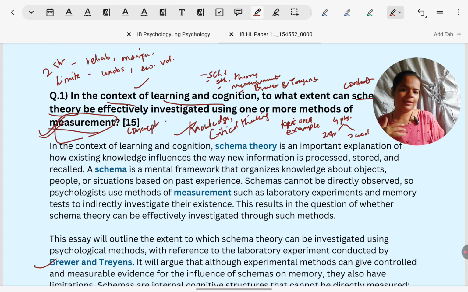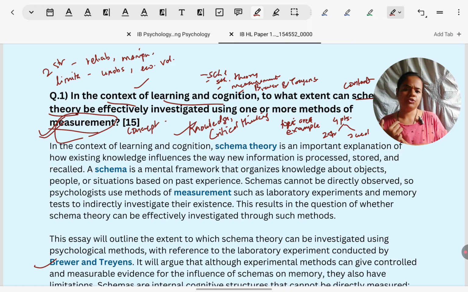Because first, you're not going to be doing it the first time in the paper. You're going to be practicing throughout the year. Second, I have to explain to you, so it takes me a lot of time to explain. When you're doing it, you're just going to write it straight off or just think of it straight off. Next, before writing the answer, you just have to remember the structure. By the time you go to write in the paper, it will come automatically to you. But I'll just explain it to you once.